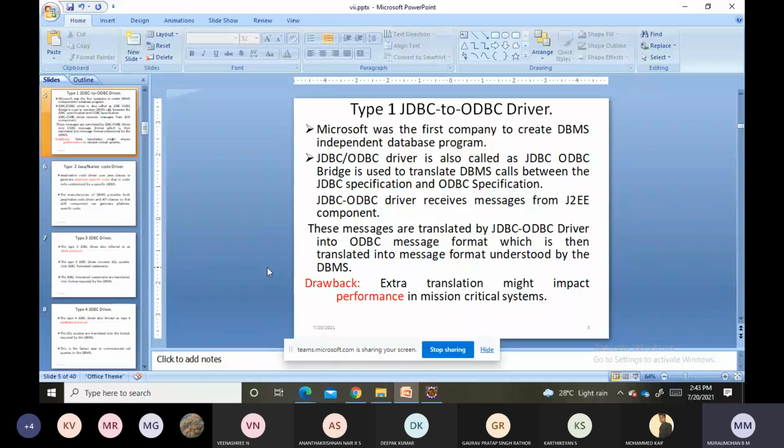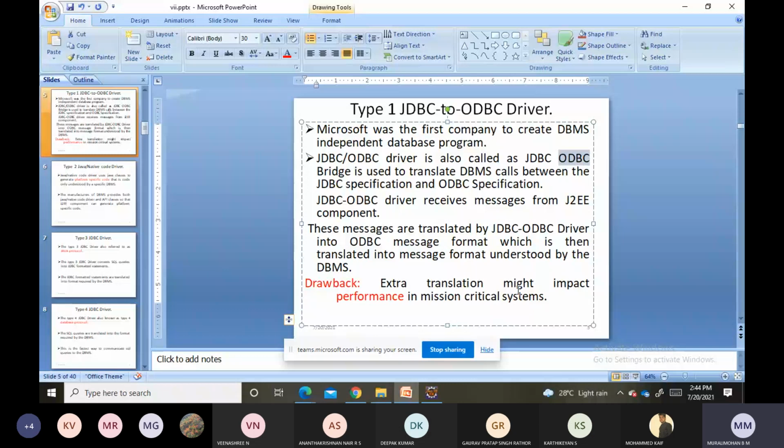Means even for Oracle you can use the same, Sybase we can use the same. Okay, so like that. So this driver is also called the JDBC-ODBC bridge. JDBC stands for Java Database Connectivity. ODBC stands for Open Database Connectivity. So type 1 is also called the JDBC to ODBC bridge.